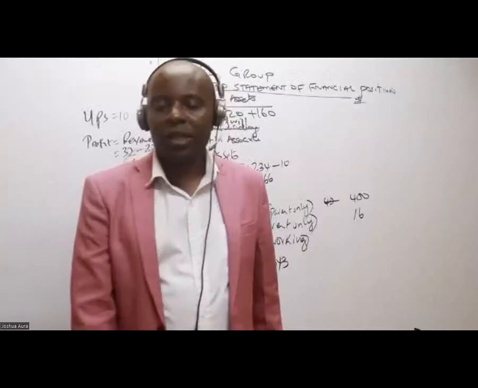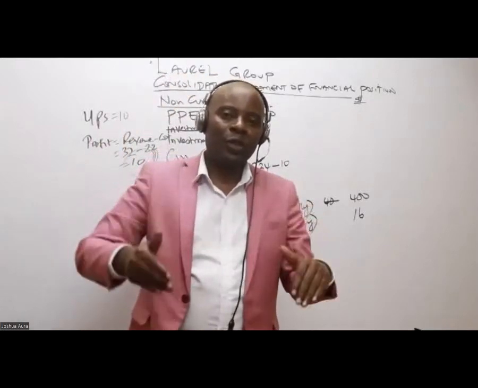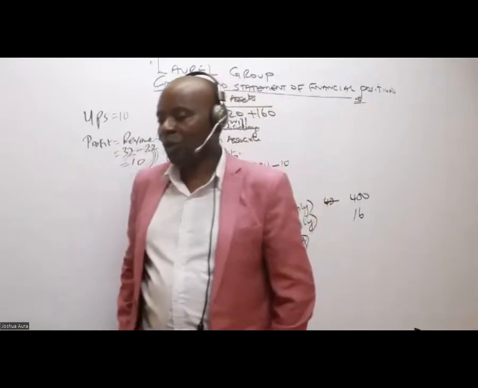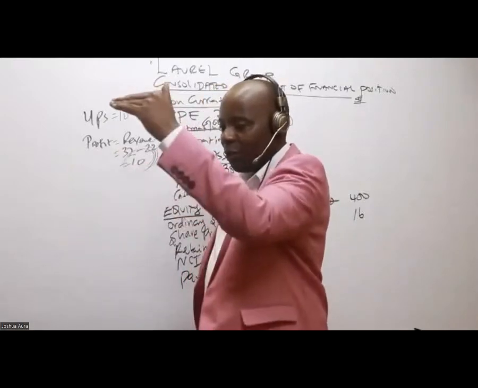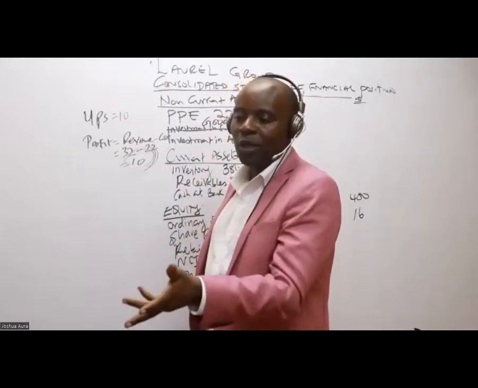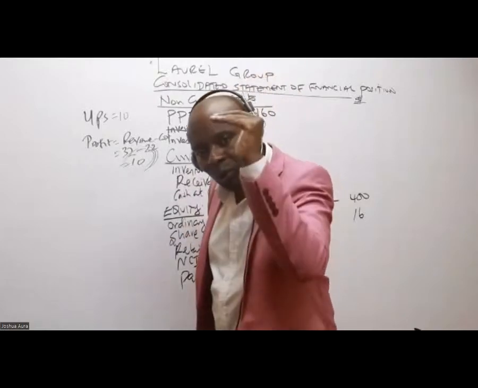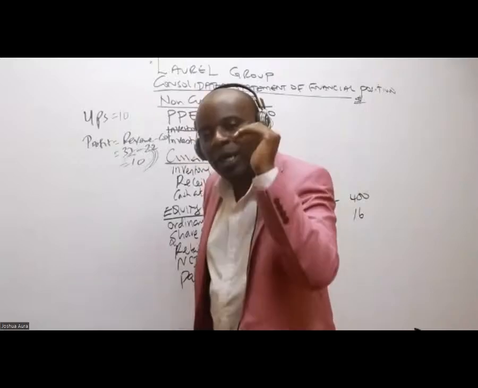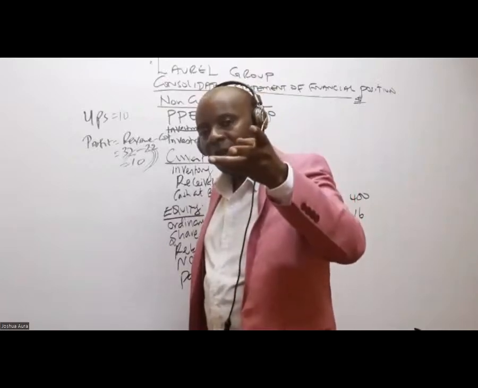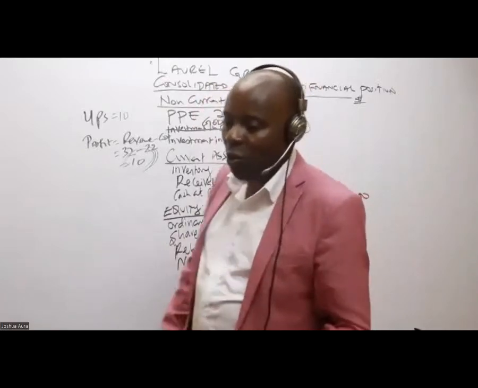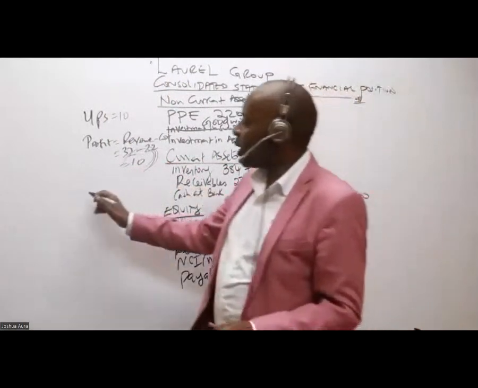So as an accountant, when you realize this is the carrying amount, 45, and the fair value is 57 on the date of acquisition, what should you do? You revalue. It's a revaluation. And this will be a revaluation upward, because whenever fair value is bigger, then that is a revaluation upward. So could you kindly give me this revalued amount, or fair value adjustment? Is there somebody who can give me the revaluation?